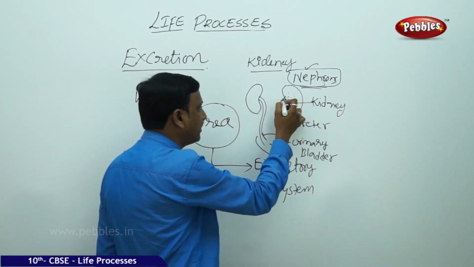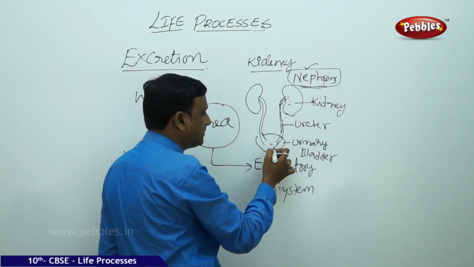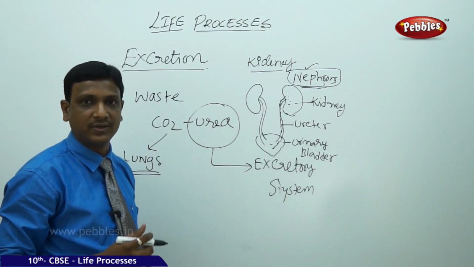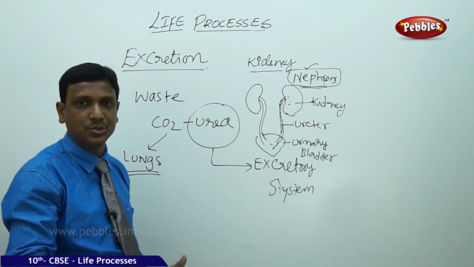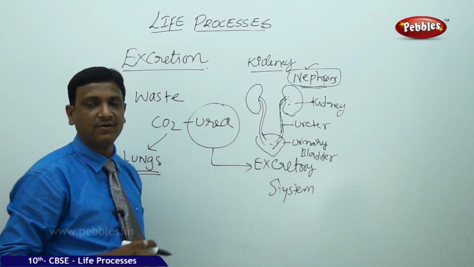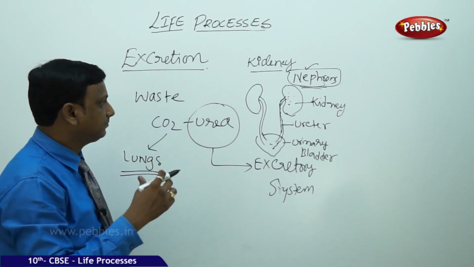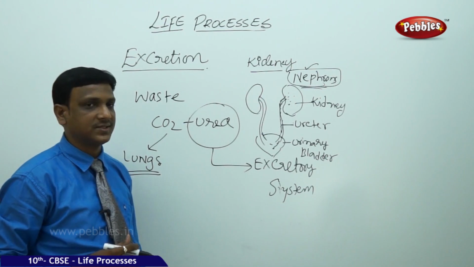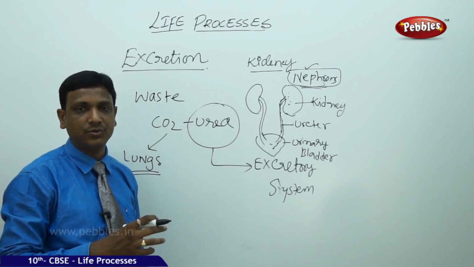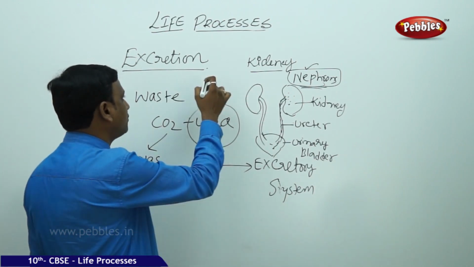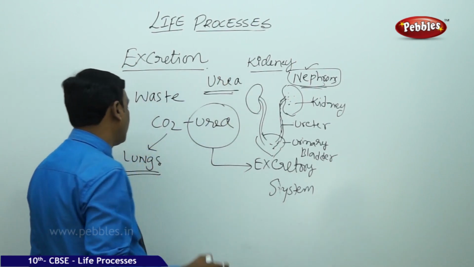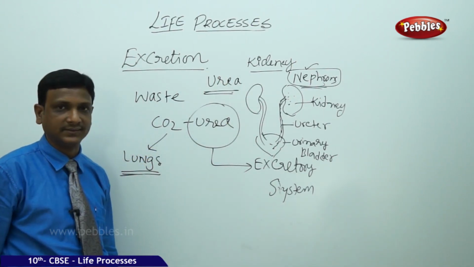So the concentrated urine is passed through the ureter and reaches the urinary bladder. Once the urinary bladder is full, we get the sensation of going to the toilet and then we excrete the urine out. In this way, the waste is excreted out in human beings. This is achieved by a pair of organs called kidneys. Kidneys filter the blood to remove toxic materials, nitrogenous waste like urea, uric acid and other salts. Carbon dioxide is excreted by lungs.